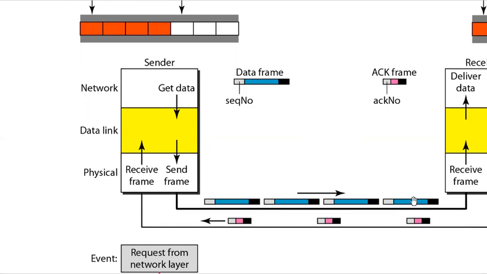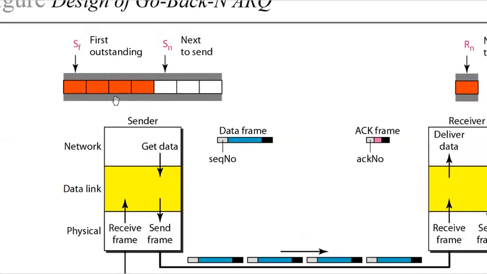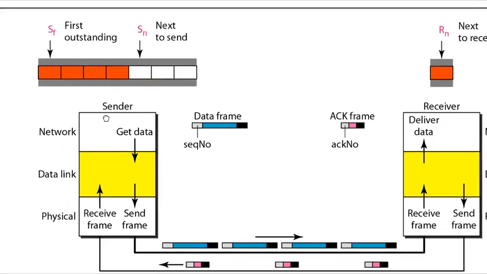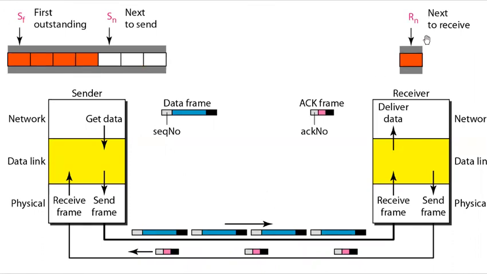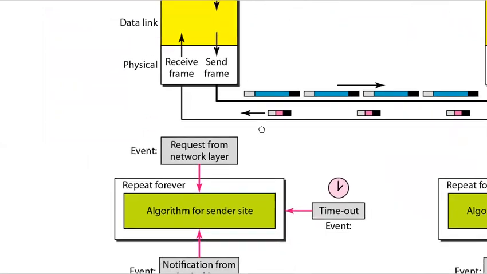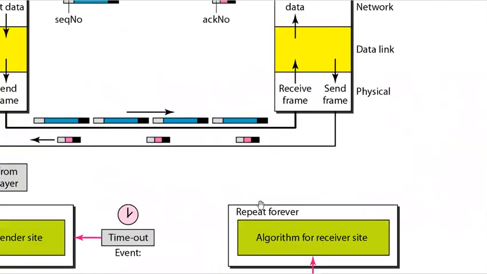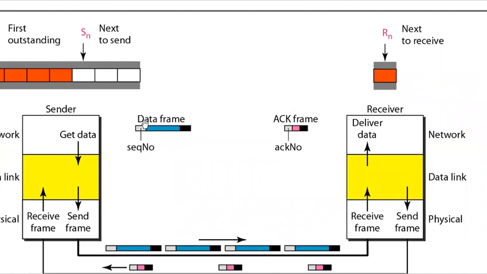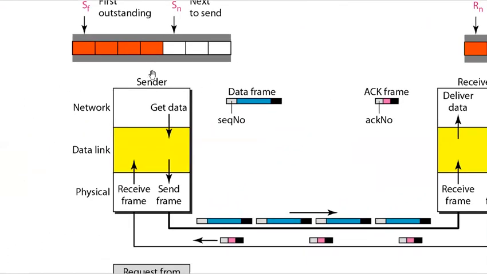Now, first and foremost, if you see, the diagram is actually similar. The only difference is here, instead of having only one frame to be sent, we have multiple frames in a window and we are sending all the frames together, and the receiver will always keep track of the next frame to be received. Okay, so here the notifications and the events are basically similar to whatever we have in the stop and wait ARQ.